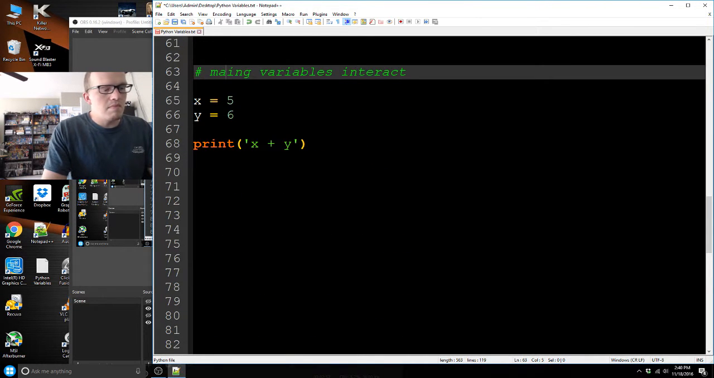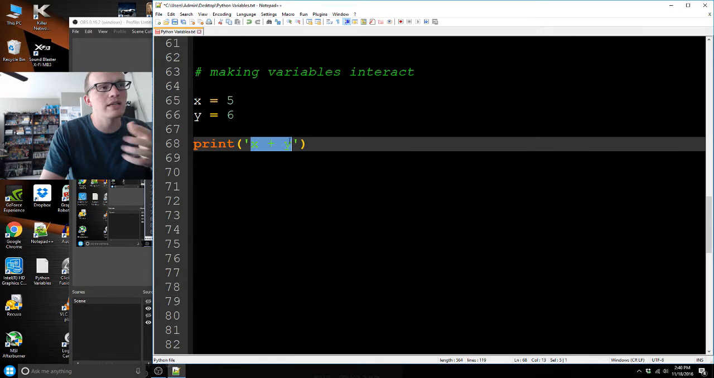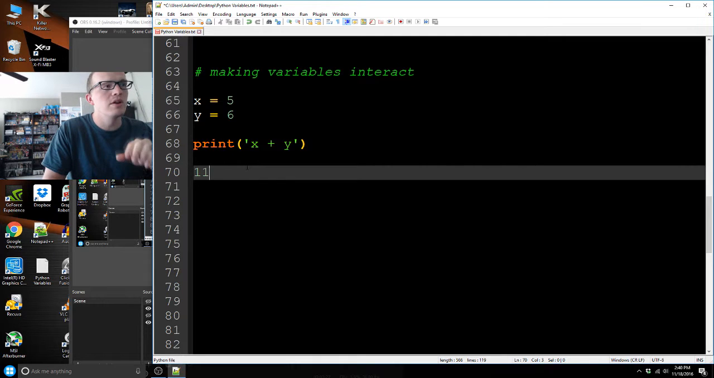So, making variables interact. Remember, variables can be used once they've been assigned values, like numbers. In this case we have two integer variables, and you can just add them up. You can make them interact using operators, and that's what the next video will be about. But remember that once you assign a value to a variable, it becomes that value. So by adding x and y right here, we are adding the values of those variables, and the answer would print out the number 11.